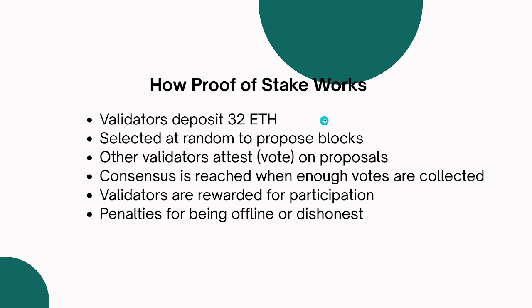So validators are selected at random to propose blocks. Other validators attest, that is, vote on the proposal. So when a block is proposed by a validator, other validators attest and vote on whether that block is to be added. Consensus is reached when enough votes are collected. Validators are rewarded for participation, with penalties for being offline or dishonest. So what this means is that proof of stake is basically operated by validators. That's the whole logic of the chain.